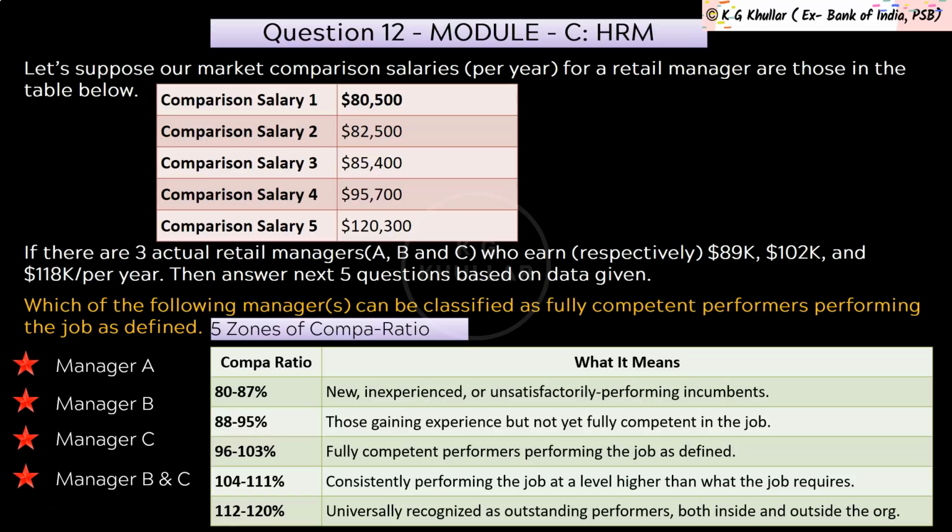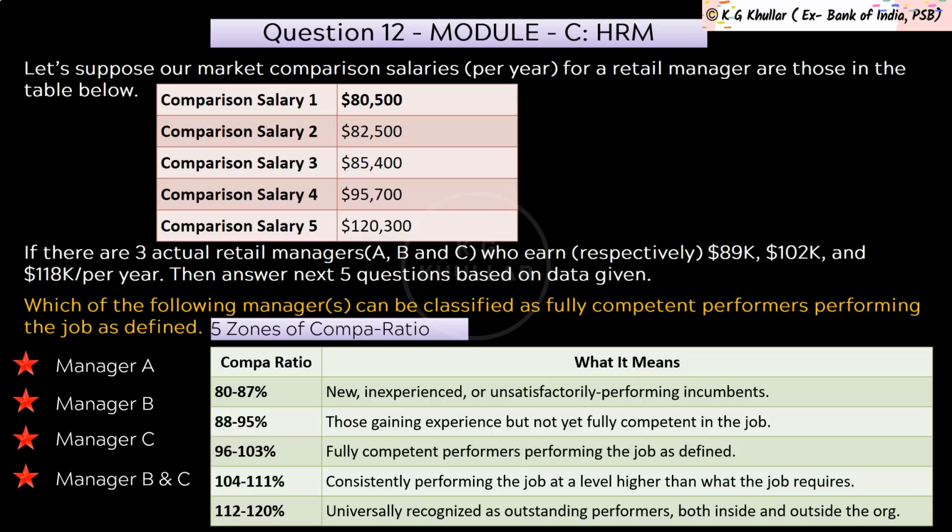First is 80 to 87%, which defines the candidates that are new, inexperienced or unsatisfactory performing incumbents. Then second is 88 to 95%. This includes those who are gaining experience but not yet fully competent in the job. The next is 96 to 103%. This means fully competent performance, performing the job as defined. The next is 104 to 111%. This includes those consistently performing the job at a level higher than what the job definition requires. And lastly, we have 112 to 120%. This includes those who are universally recognized as outstanding performers both inside and outside the organization.